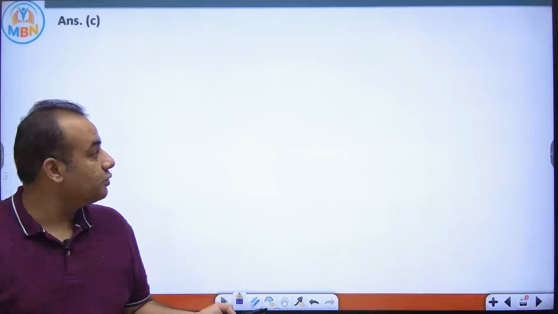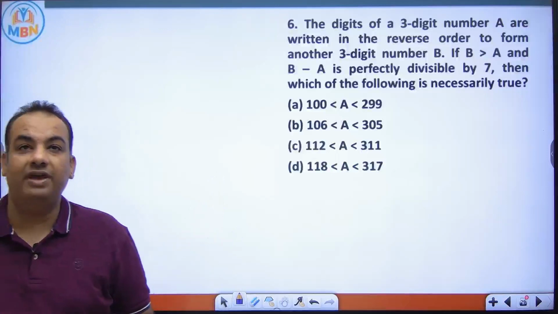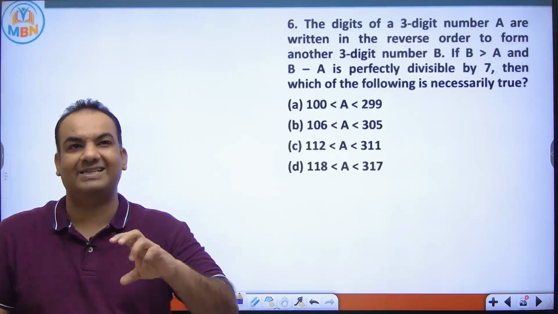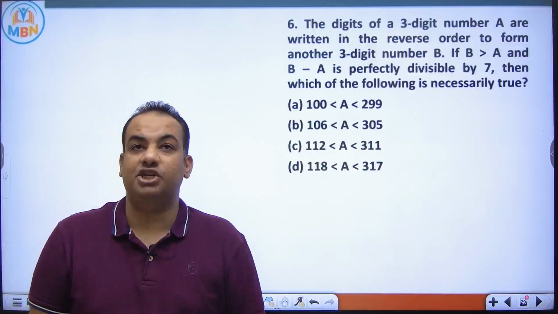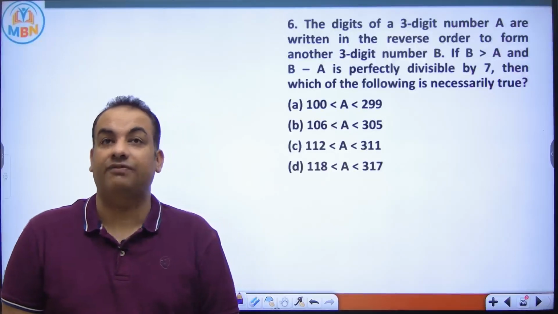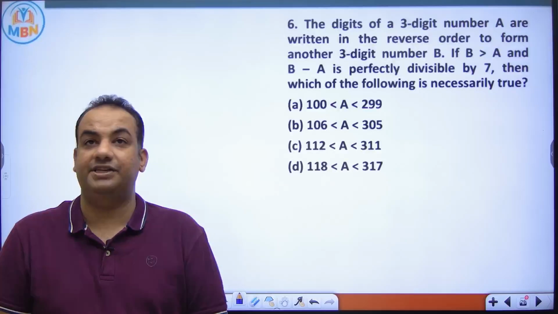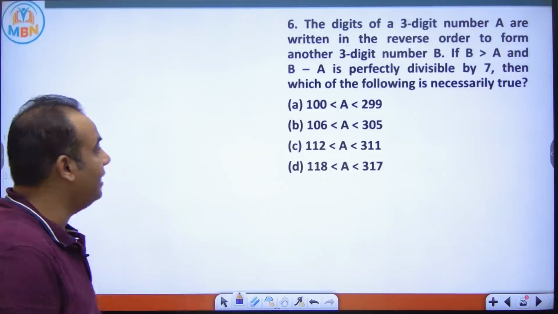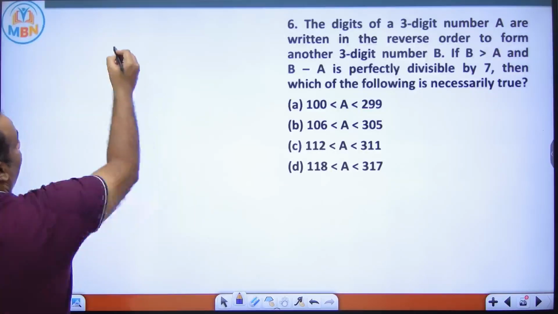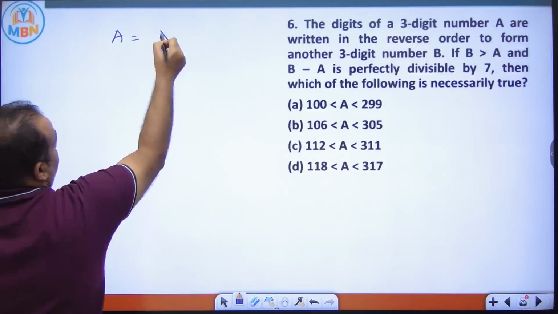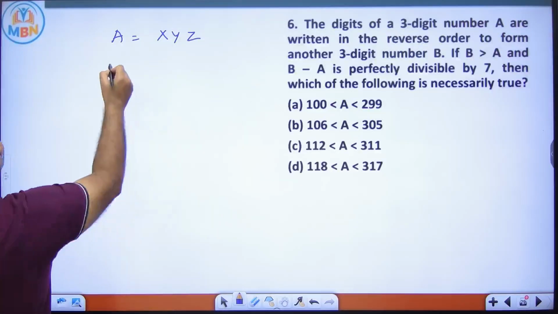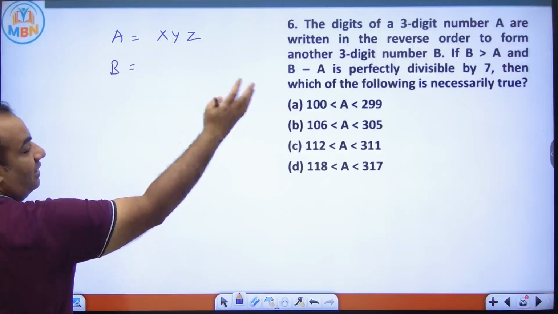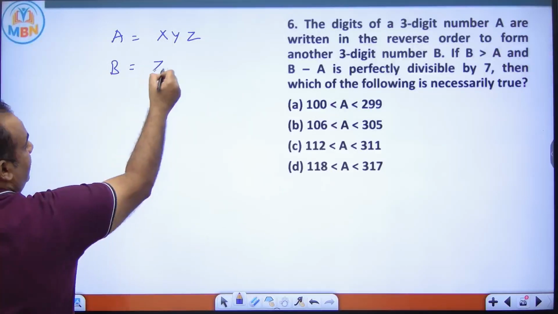Now see the next question. A very, very important and slightly difficult question. The digits of a 3-digit number A are written in reverse order to form another 3-digit number B. So let A be a 3-digit number XYZ. B is another 3-digit number formed by writing the digits in reverse order, ZYX.